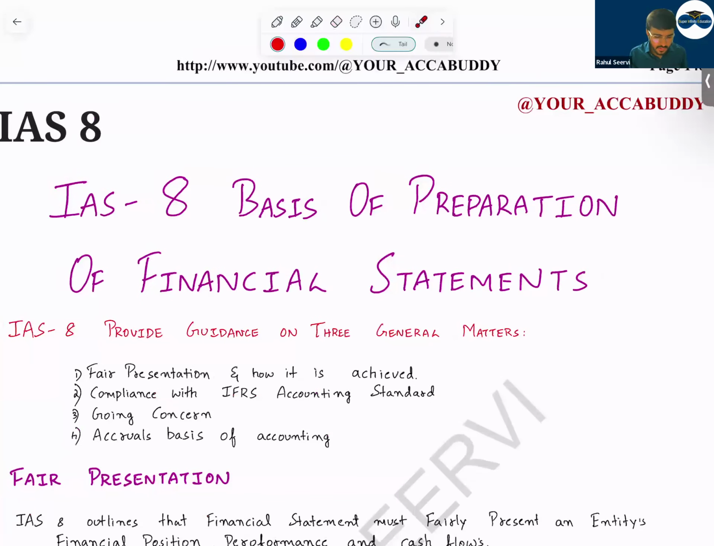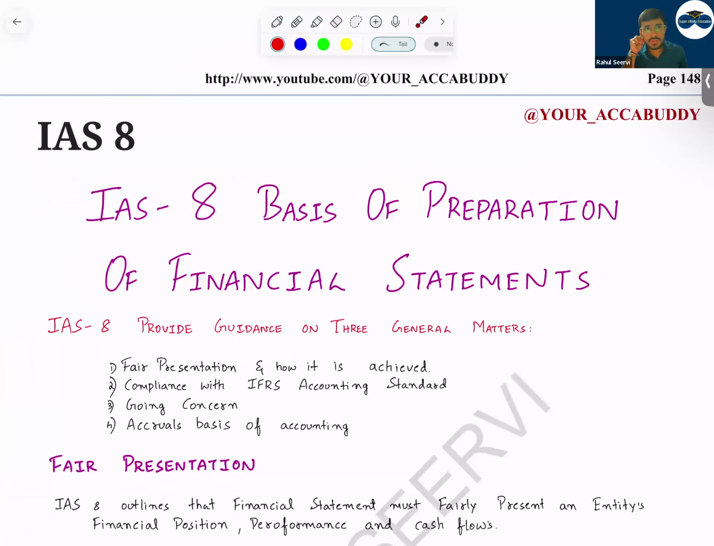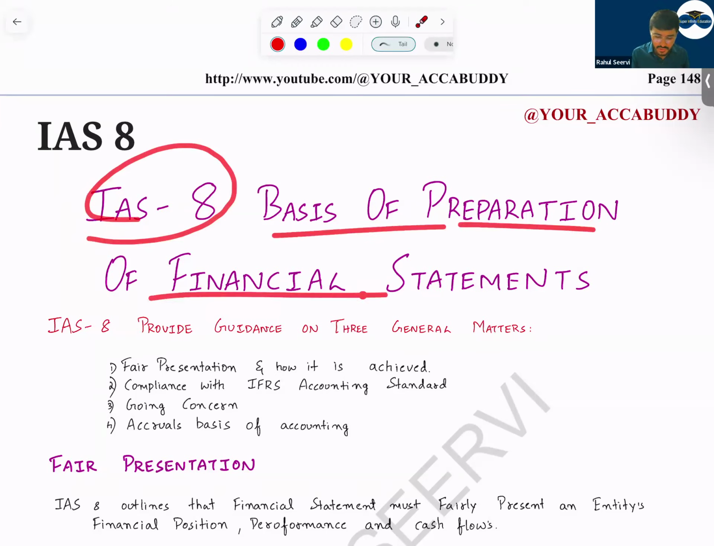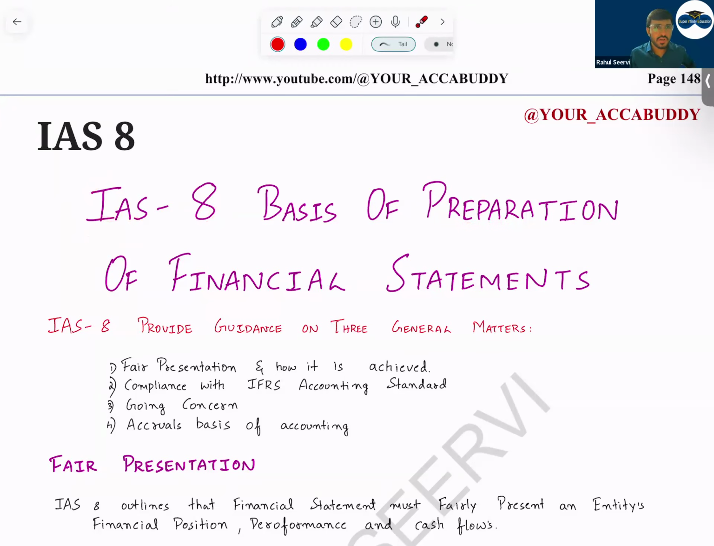IS 8, a very important topic for part 3, important topic for your MCQ as mentioned. So now IS 8. First, the name of IS 8 has been changed, but the content is same only. The name of IS 8 is now basis of preparation of financial statements. First, it was accounting policy, estimates, and prior period error. Everything is same, but the name of the standard has been changed.